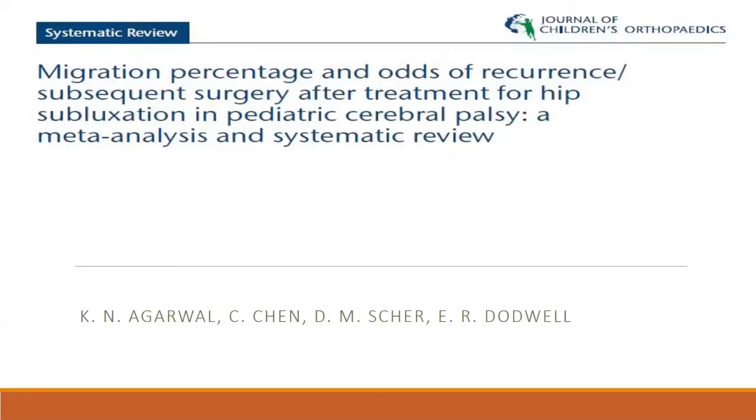Good morning, everyone. So today's paper for discussion is migration percentage and odds of recurrence or subsequent surgery after treatment for hip subluxation in pediatric cerebral palsy. It's a meta-analysis and a systematic review. It was published in Journal of Children's Orthopedics.